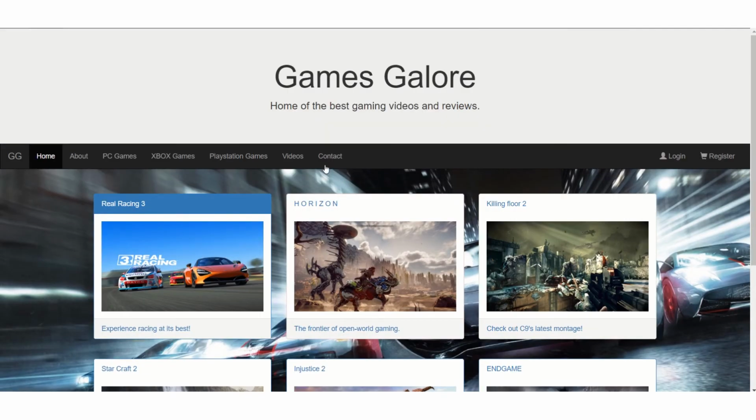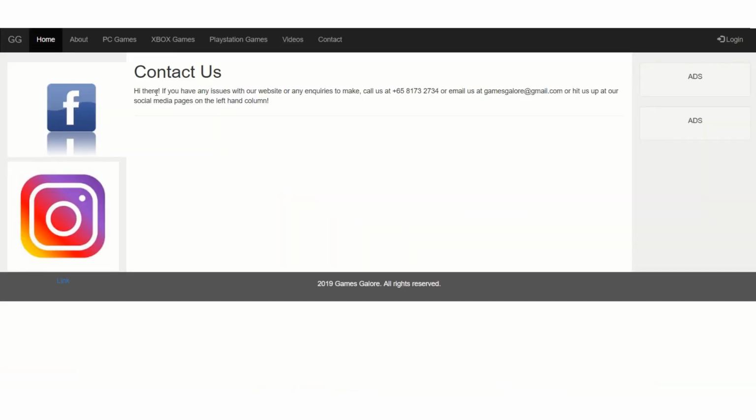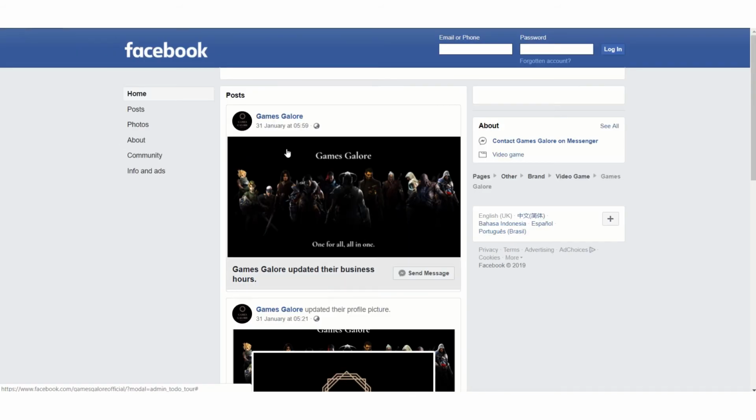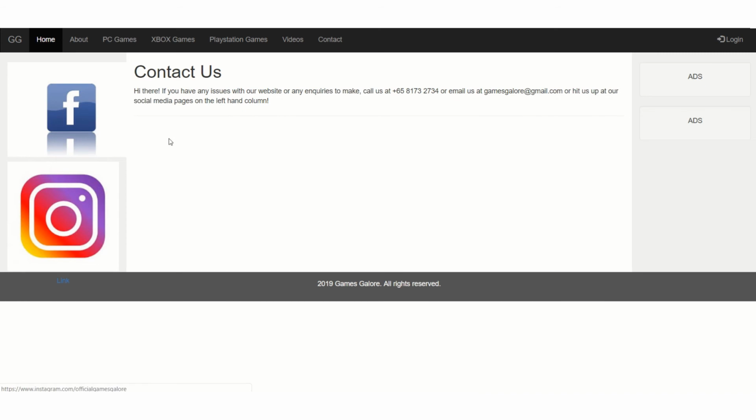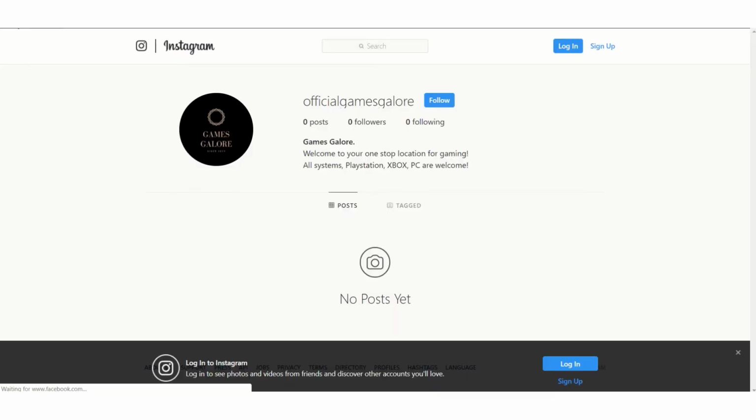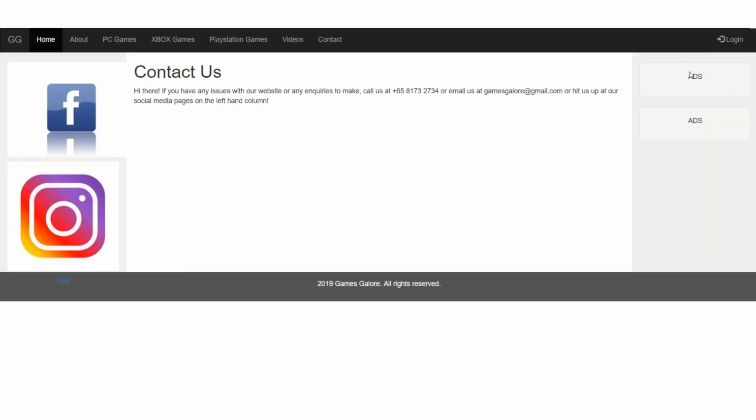Okay, so contact is basically if the users have any issues or things that they want to adjust, or even any improvements they want to make, they can call us at this number or email us. And I've also put the social media pages fully linked up and ready here, because personally I feel that it's a lot easier for the current generation to just send a direct message through our social medias to get in touch with us. Again, potential app placement over here.